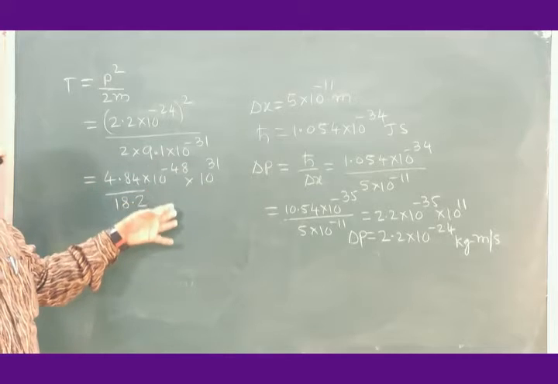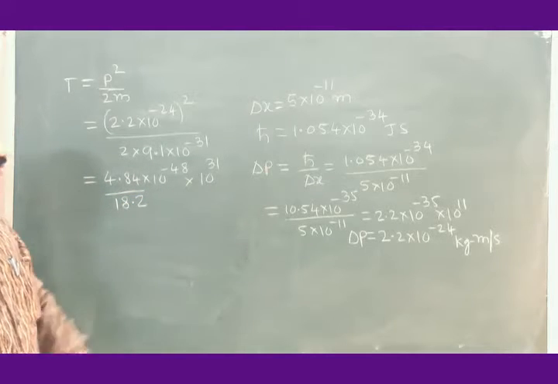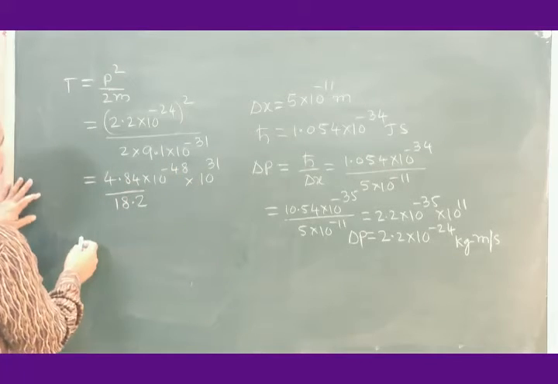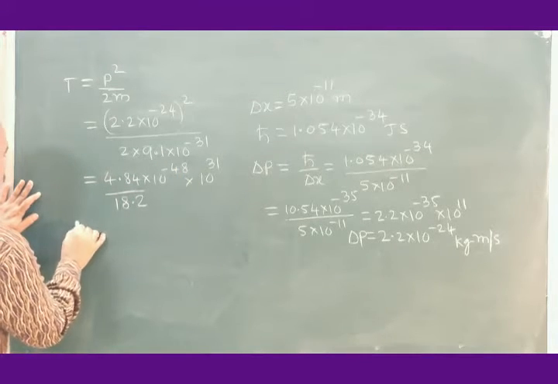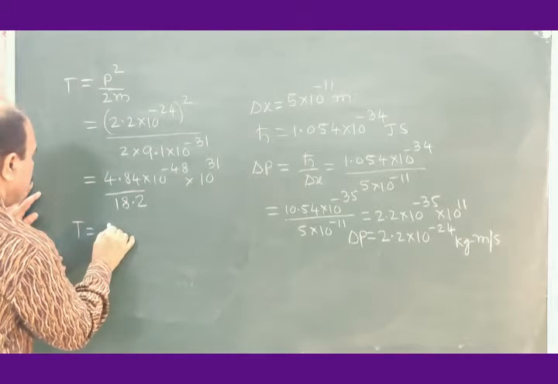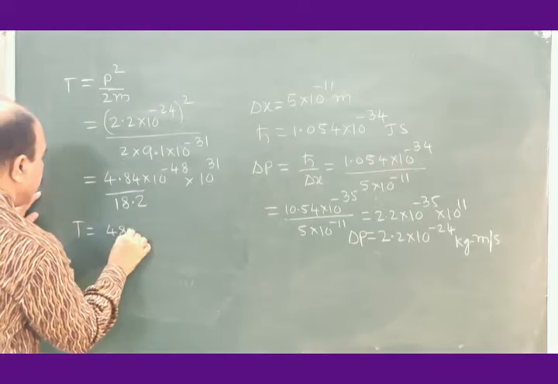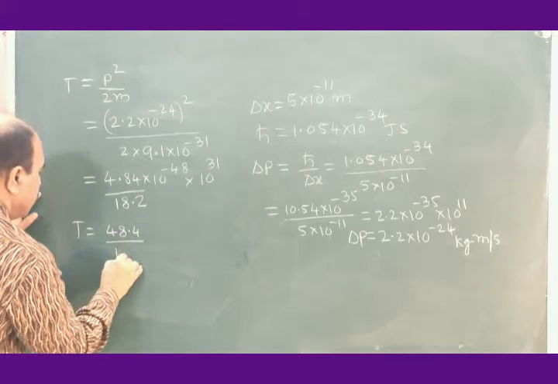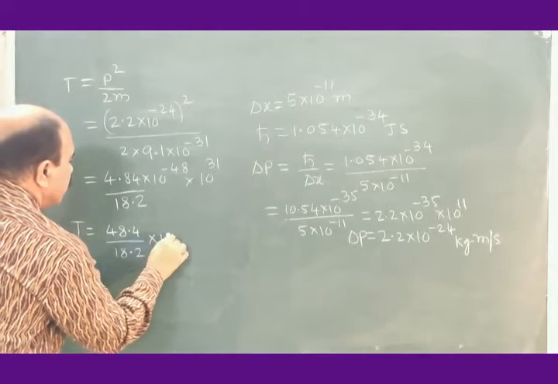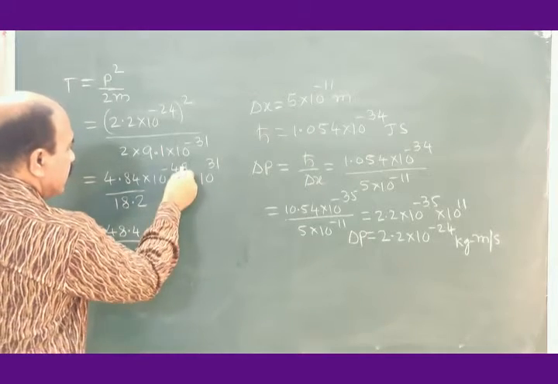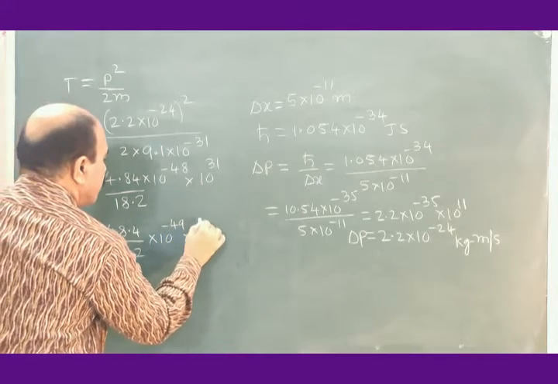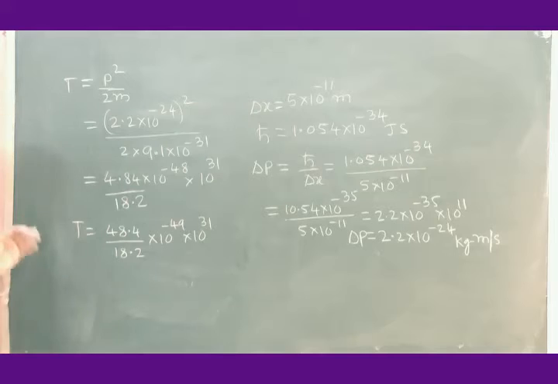So 4.84 into 10 to the power minus 48 into 10 to the power 31, and this figure comes out to be 48.4 divided by 18.2 into 10 to the power minus 49 into 10 to the power 31.